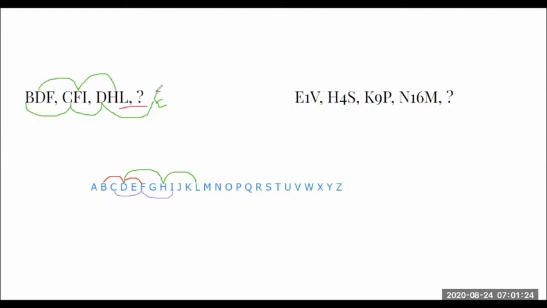B, D after it left out E and then F, G it left out H, then I it should be not included, then it should be J. So it is J.